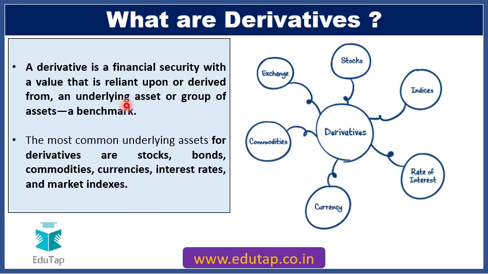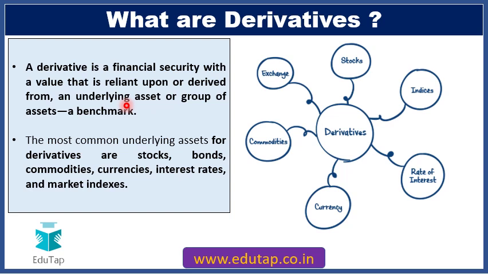So friends, derivatives, as the name itself suggests, are those kinds of financial products whose value is dependent on some underlying product or underlying asset. So for example, if I enter into a contract with you to purchase, say, rice worth rupees, say 1 lakh, 1 year from now, and we have already fixed the price of that particular contract, now the price of this particular contract was dependent on the price of the rice. So this rice becomes the underlying asset for this particular contract.